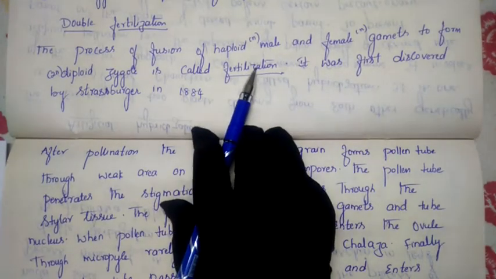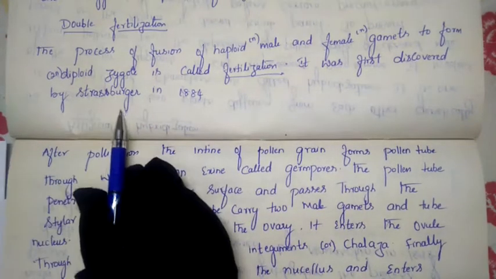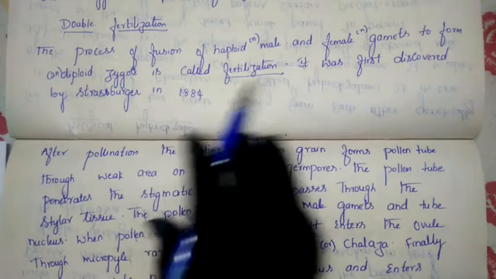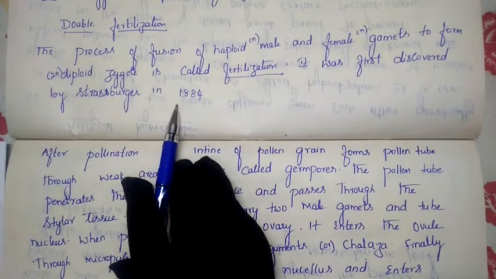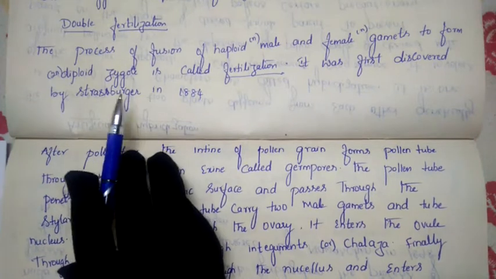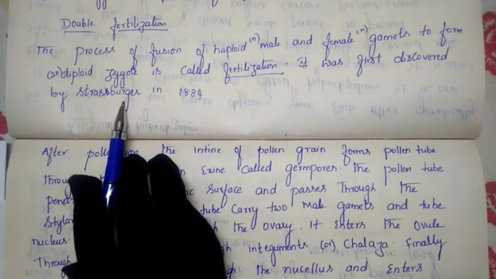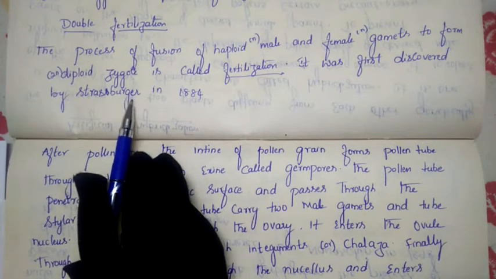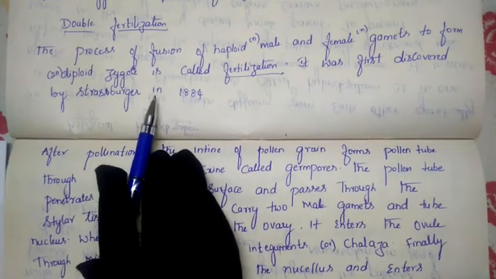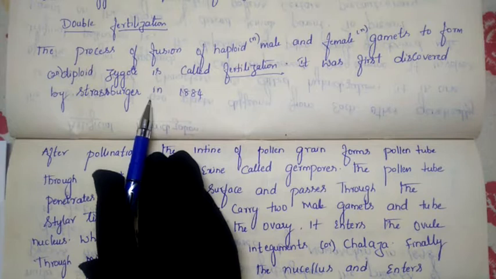This process was discovered by whom? It was discovered by Strasburger in 1884. Strasburger was the person who discovered fertilization in plants.